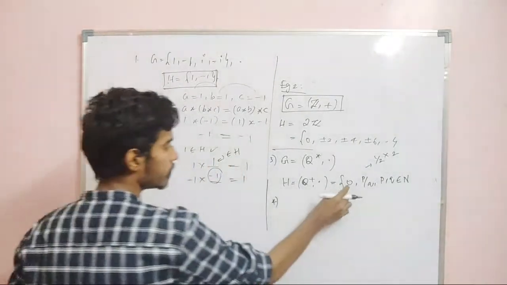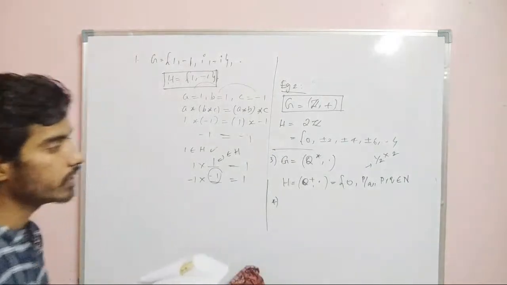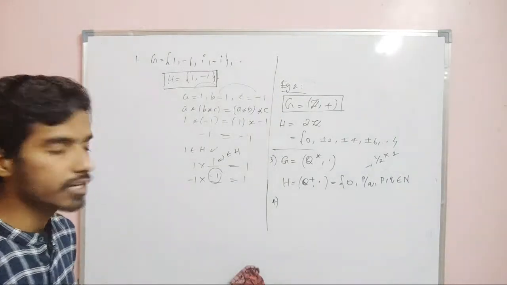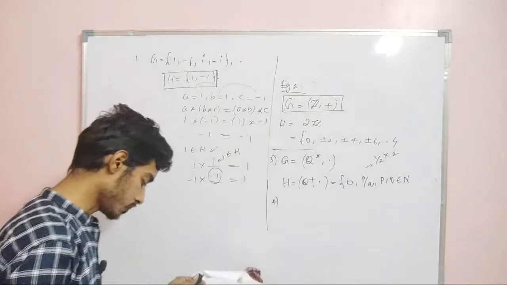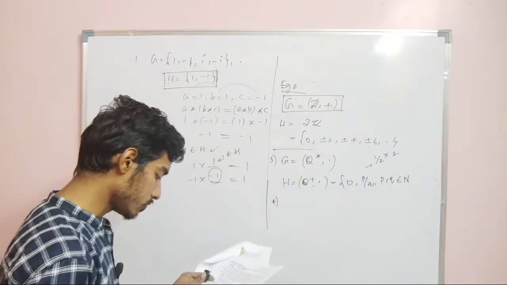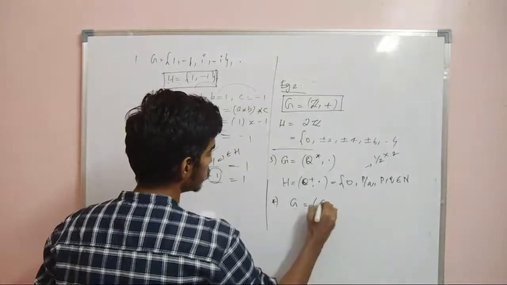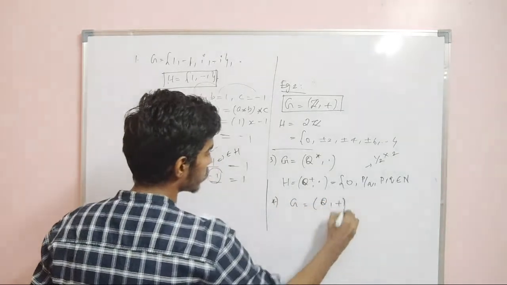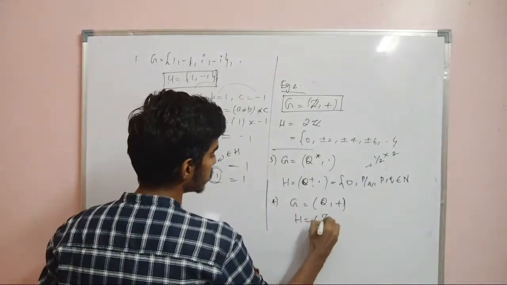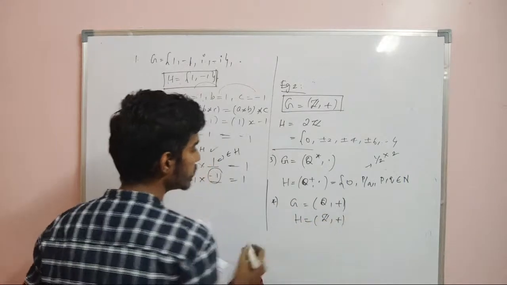It has identity element 0, and for every element there is an inverse, and clearly it is closed and associative. The fourth example: the additive group of integers, a subgroup of the additive group of all rational numbers. So G is equal to (Q, +) and H is equal to (Z, +). Then H is a subgroup.